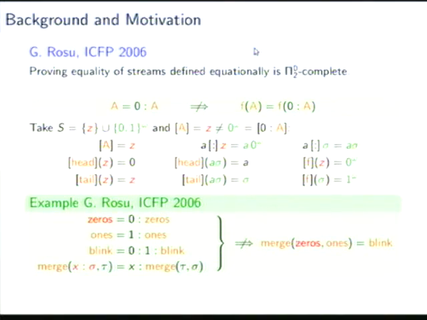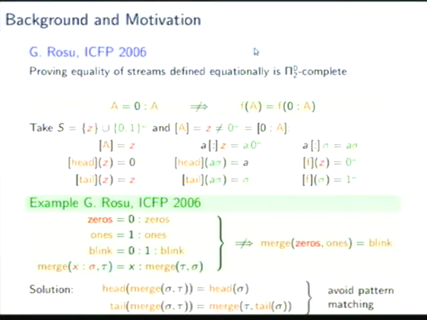There's a very simple fix for this, and the fix is to avoid pattern matching and to instead define merge using head and tail equations. And if you look at the other papers of Roche, then you will see that Roche actually never uses pattern matching, only in this ICFP paper. And yes, so this can be fixed. Nevertheless, this was motivation for us to look for alternative definitions of stream equality.